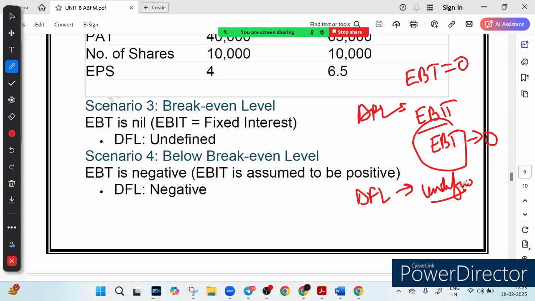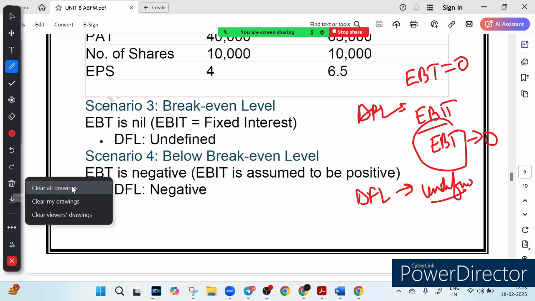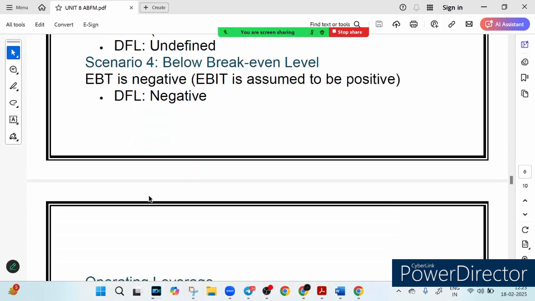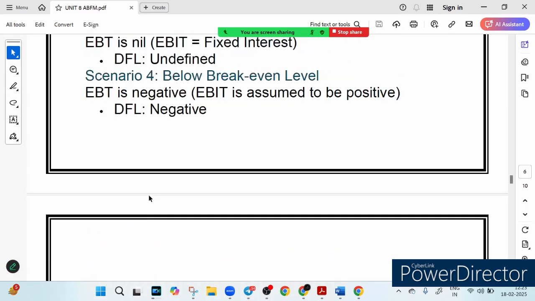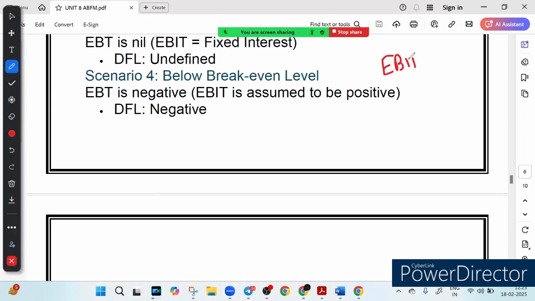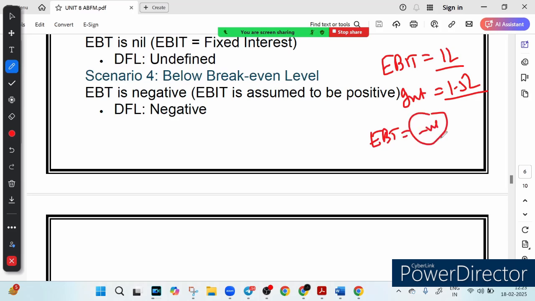Now let's look at scenario number 4, below break-even point. What is the meaning of below break-even point? Let's say the company's EBIT is positive, that means they are still making money from their core business, but their EBT becomes negative due to excessive interest cost. Now let me give an example. Suppose EBIT is 1 lakh, right, and their interest cost is 1.5 lakh. So what will be EBT? EBT will be negative because the cost is more than profit, right?